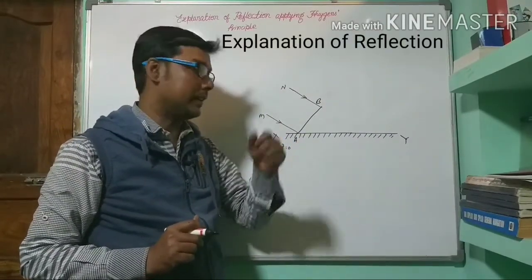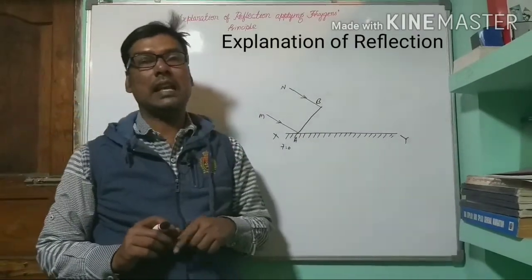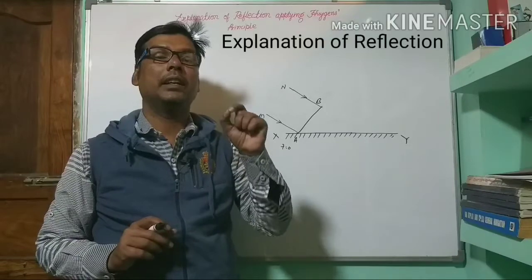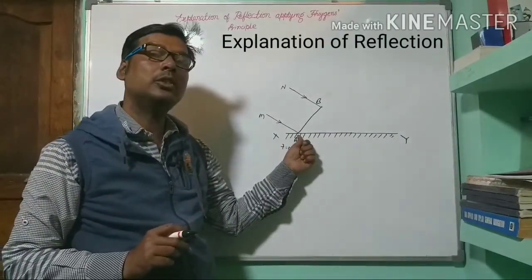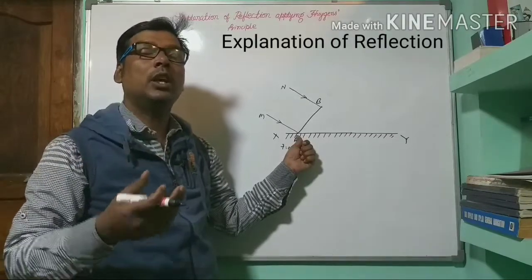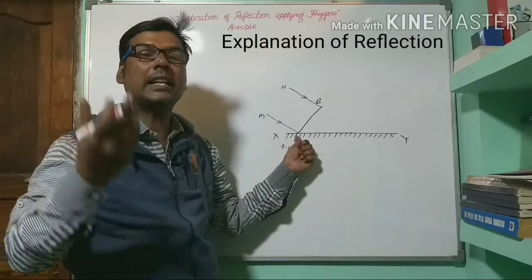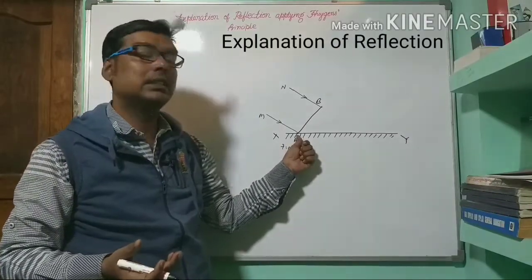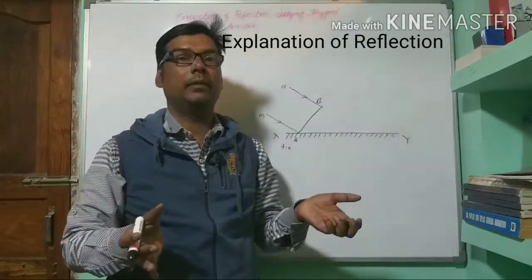According to Huygens principle, which says that every point of a wavefront acts as a source of disturbance, this point A will act as a source of new disturbance. We call them wavelets or secondary wavelets. These wavelets spread out in a spherical shape.